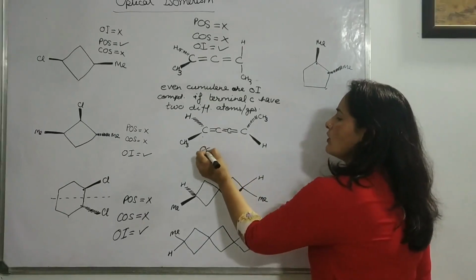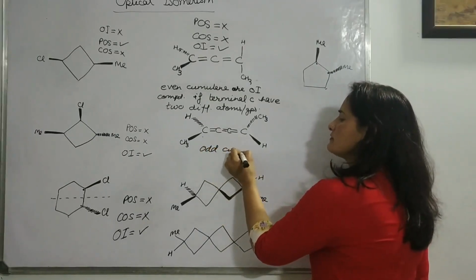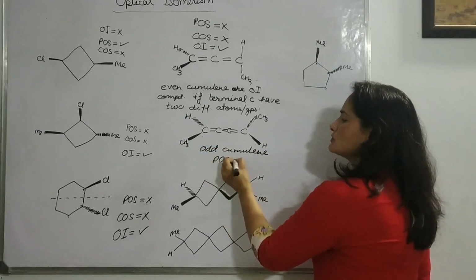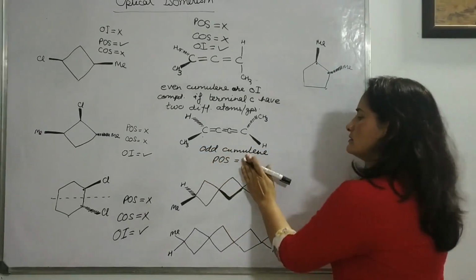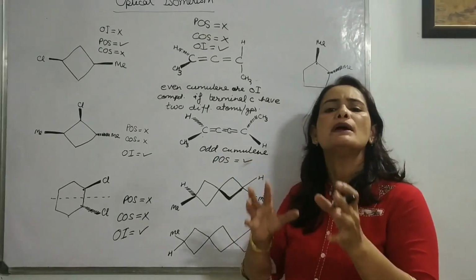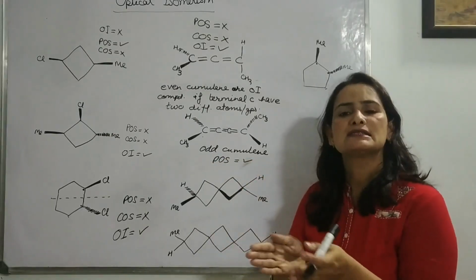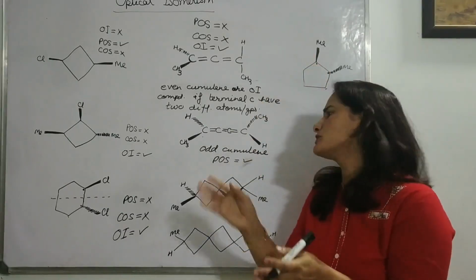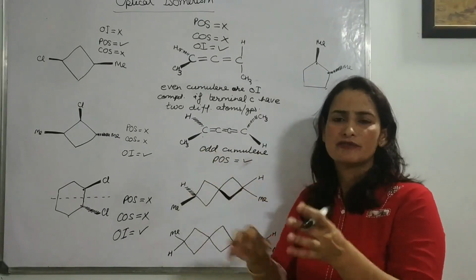In case of odd cumulene, there will be a POS. Means you need to treat these compounds like the simple double-bonded compounds. Like in a simple double bond, we always have a POS, even though groups or atoms are different, doesn't matter.